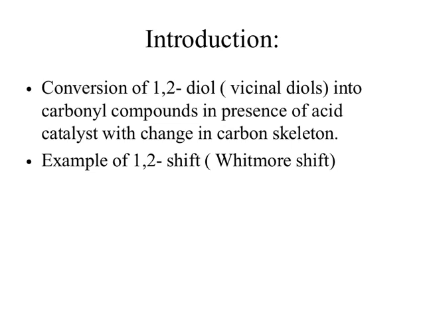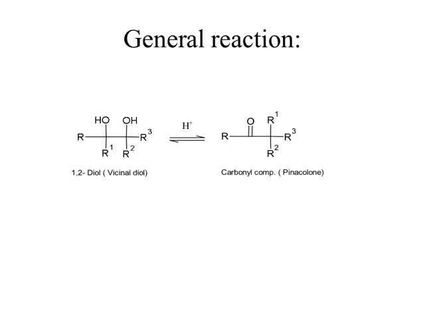So what is the pinacol-pinacolone rearrangement? It is the conversion of 1,2 diols or vicinal diols, also called pinacols, into carbonyl compounds, which are commonly called pinacolone, in the presence of acid as a catalyst. This is the general reaction where we have a 1,2 diol or vicinal diol.